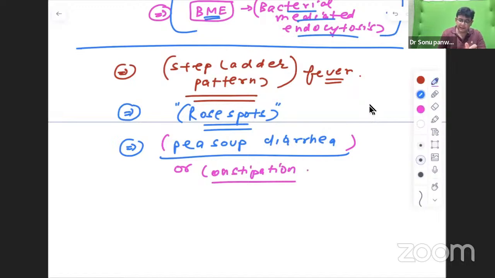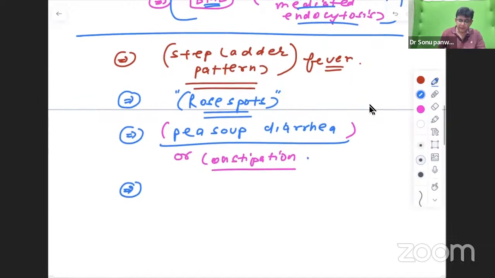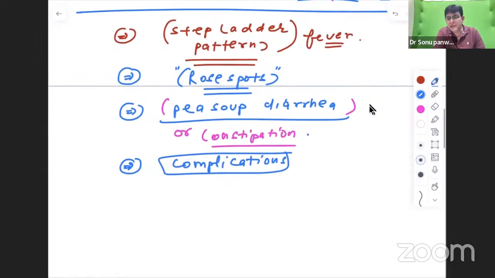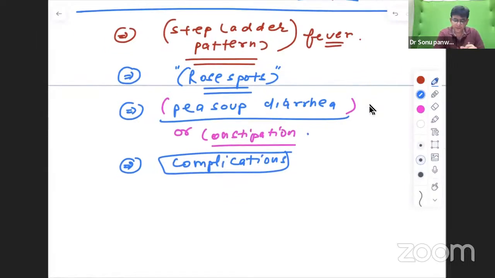Now, other than that, if we talk about the complications of typhoid fever, what are they? The complication of typhoid fever is GI hemorrhage.